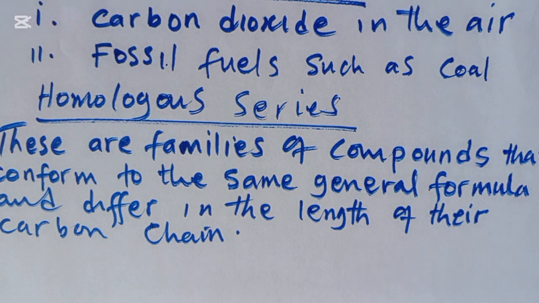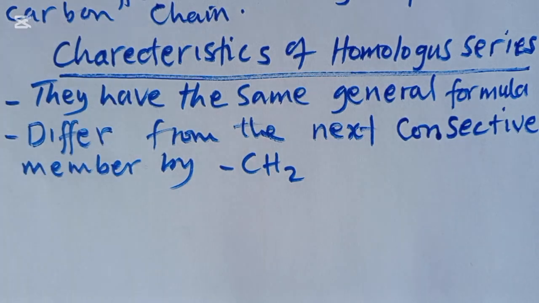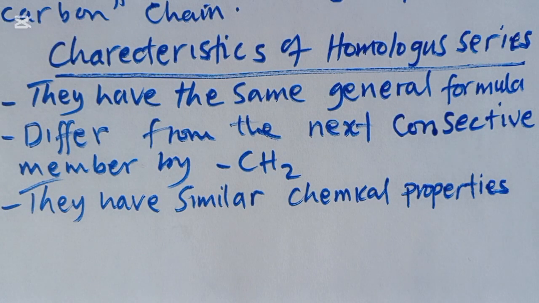But we have what we call characteristics of homologous series. One of the characteristics is that they have the same general formula. That is number one. Then number two, they differ from the next consecutive member only by CH2. Then number three, they have similar chemical properties. So those are the characteristics of homologous series.